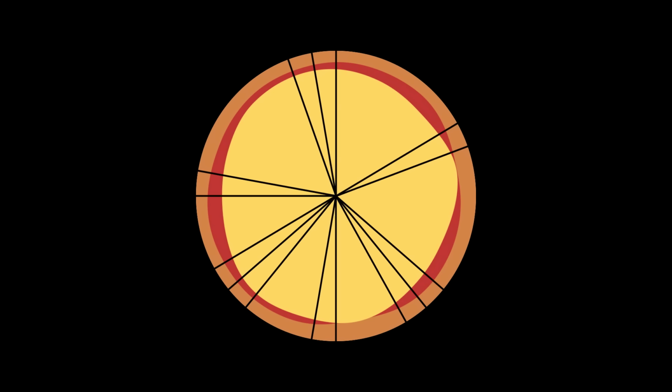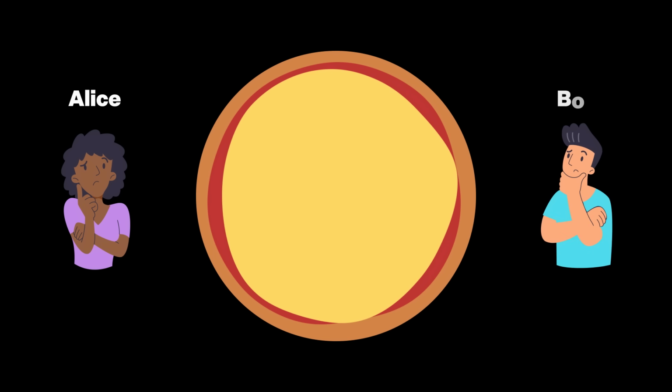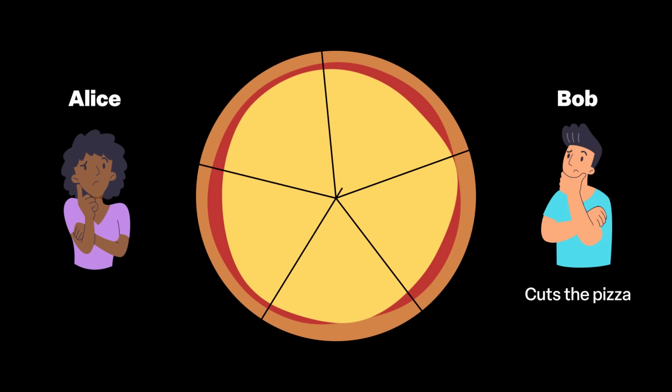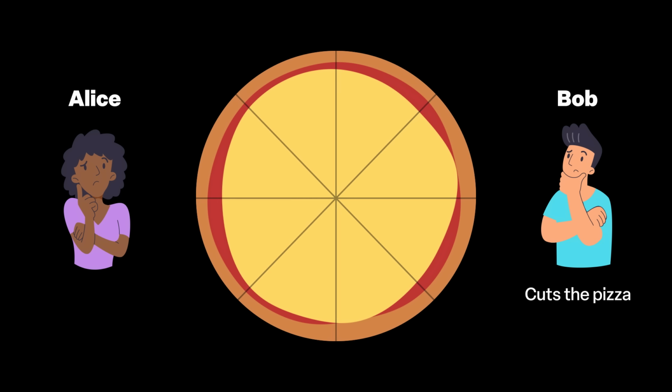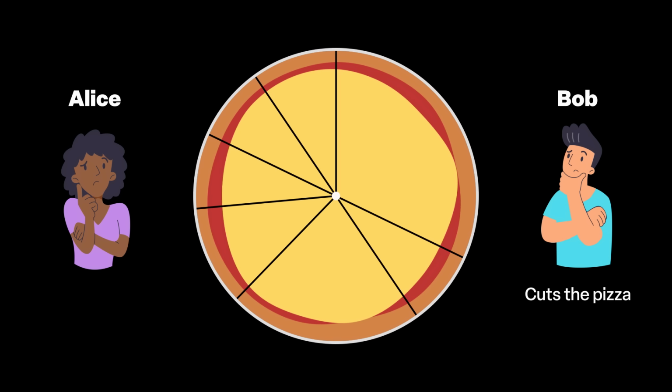If you ever have to share a pizza, just cut it into 15 slices. Let me explain. This is a pizza to be shared by Alice and Bob. Bob will cut the pizza into any number of slices. The slices can be different sizes. Each cut is a straight line from the center to the crust.